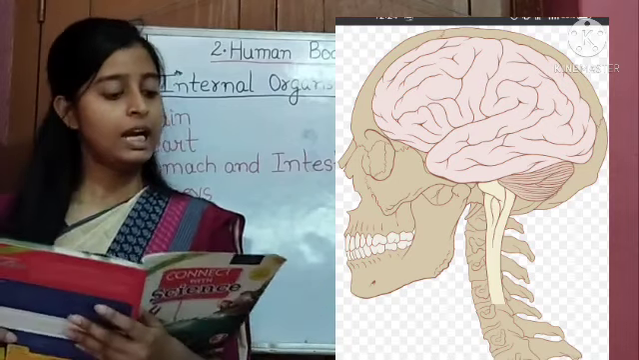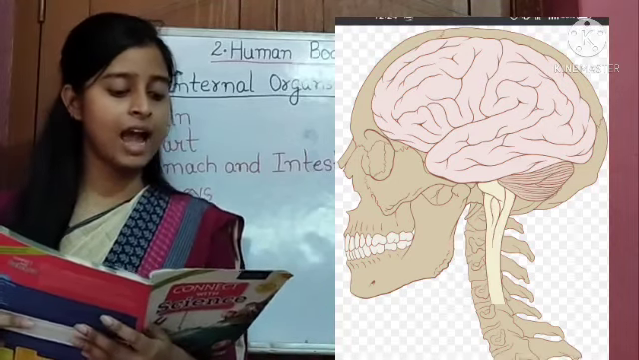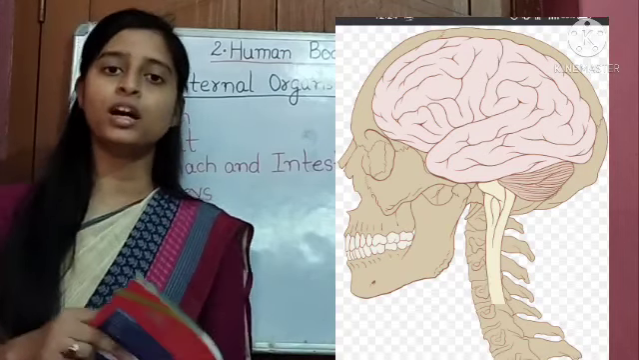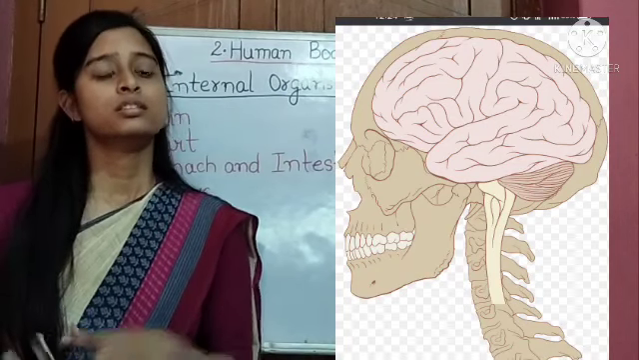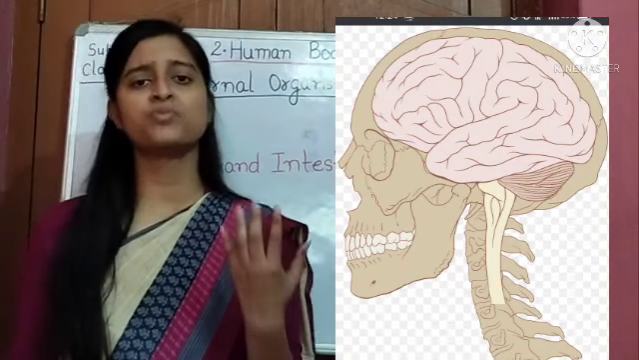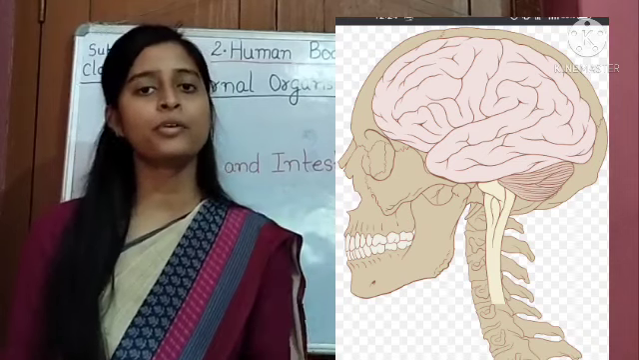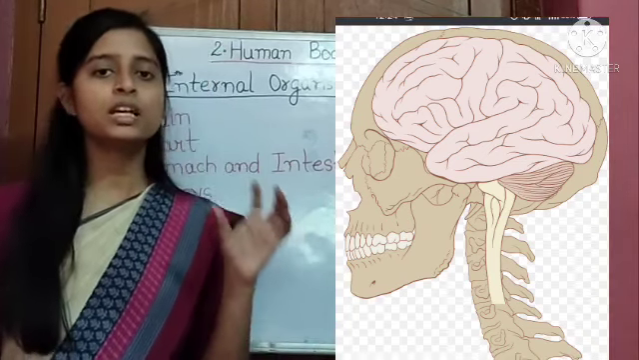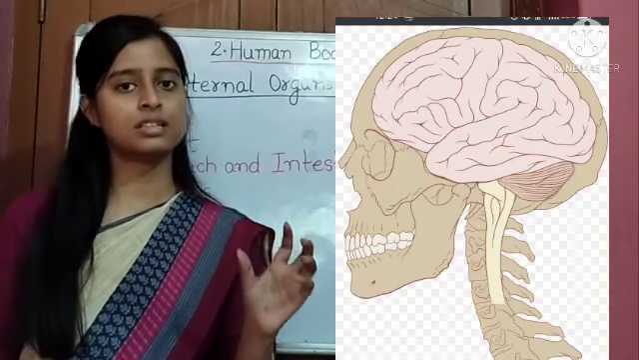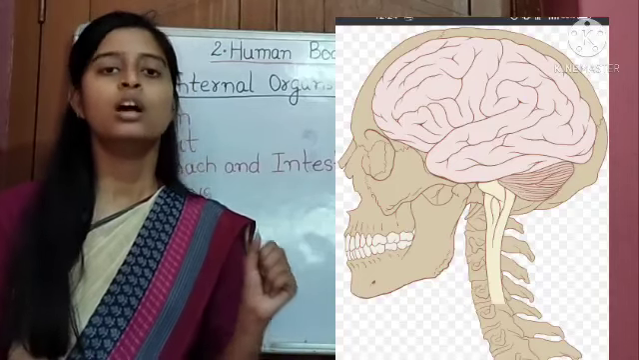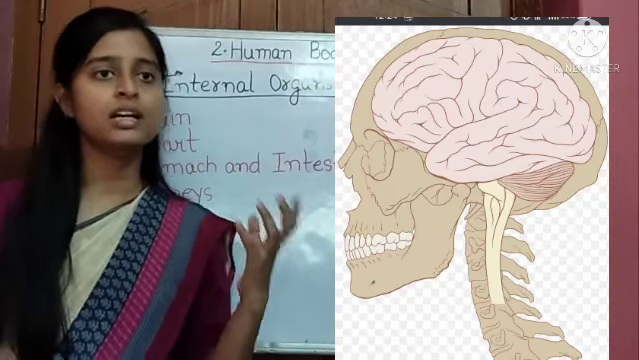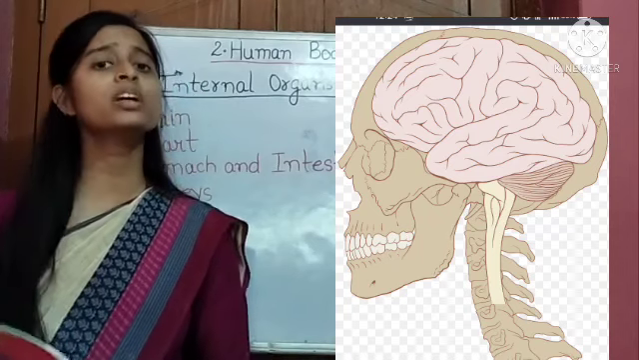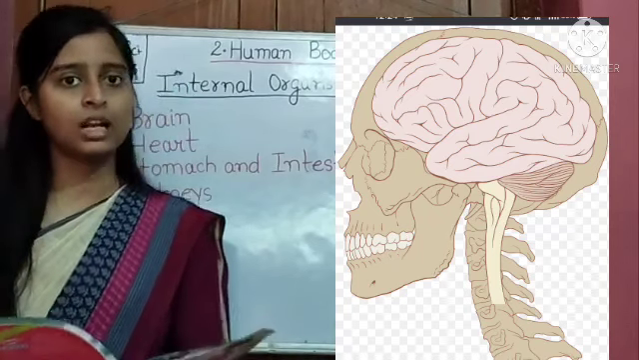Brain. It is located inside the head and is protected by the skull. As I have told you earlier, some of our internal organs are very delicate and they are protected by our bones. Bone is a part of our skeletal system. So our brain is protected by the skull. You can see an image of a skull on your screen.